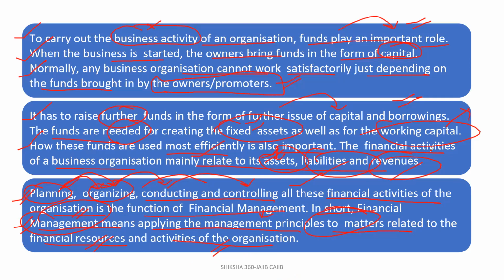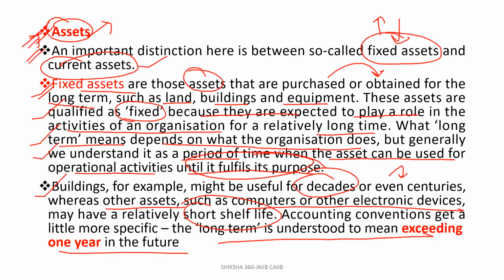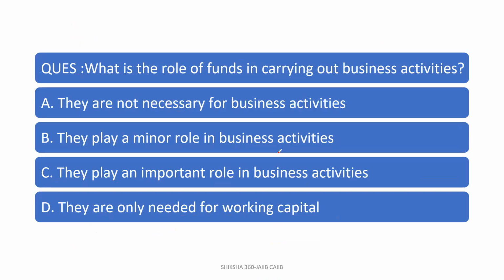And what is the meaning, or we can say the function, of financial management? That is planning, organizing, controlling, and conducting all the financial activities of the organization. It is the function of financial management. Now we will cover one or two questions regarding the same.